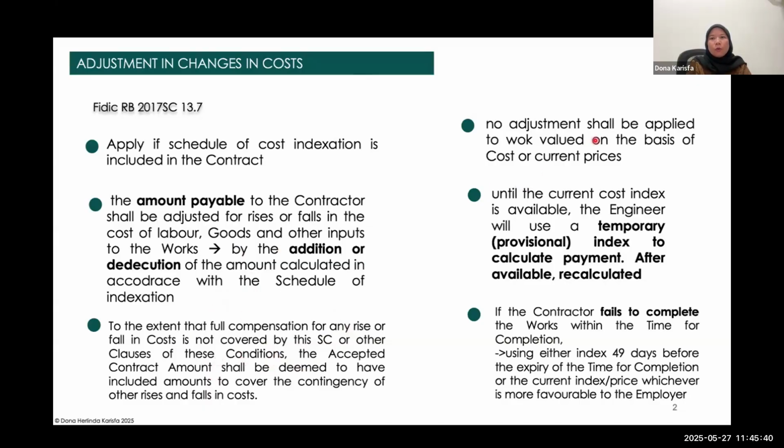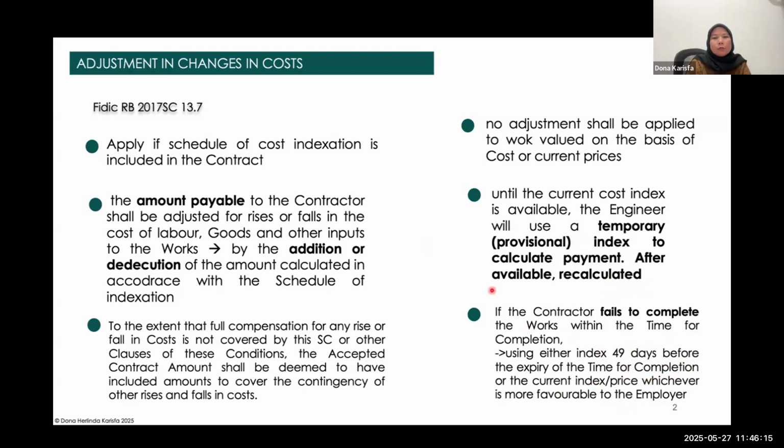And also there is no adjustment for current prices. For example, if there are no indices available at the time, the engineer can provide one with professional judgment and then recalculate after that. And lastly, on how it works if there is an extension of time due to the contractor's faults, the index will be the more favorable to the employer between the index 49 days before the expiry of the time for completion and the current index.